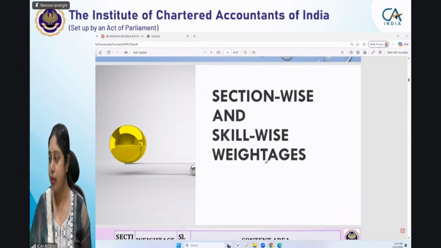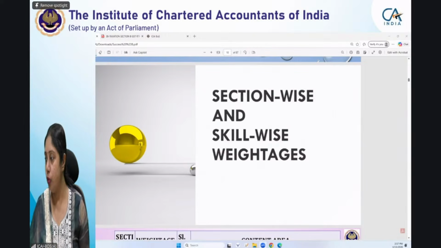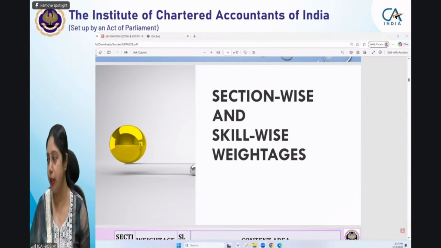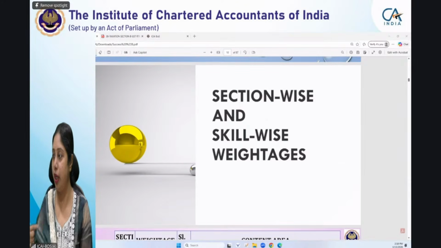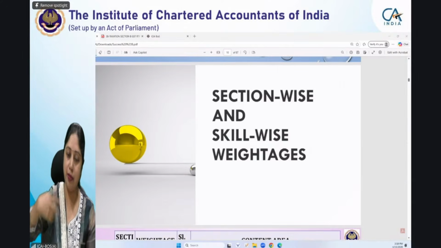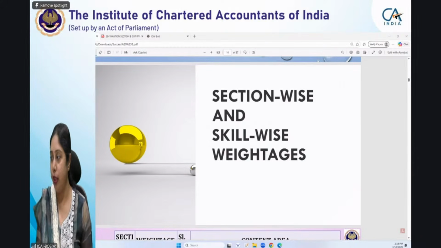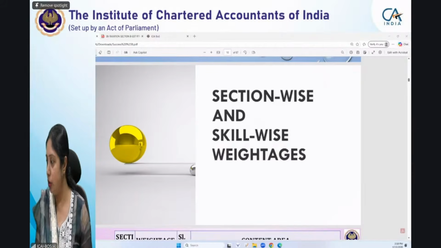In fact, section and skill-wise weightage, I think all of you would be aware. If in any case, any of you who doesn't know about section-wise weightage, please let me know in the chat box, because then I will discuss it. Otherwise, I think most of you are aware of it. Anybody who doesn't know about section-wise weightage? Okay, I think all of you are aware of it. So we'll just have a glance at it.